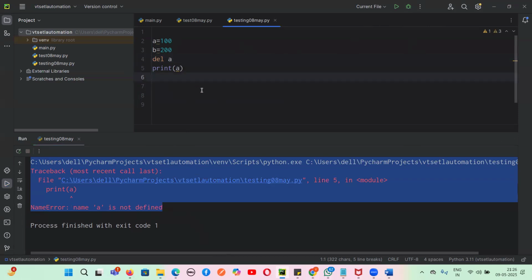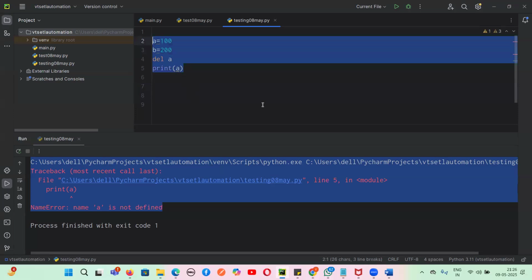Yes or no, guys? So this is how we delete a variable. DEL for delete, then give a space and write the variable name, and then you can delete any variable. Am I clear, guys? How to delete a variable? We use a keyword called DEL, delete, and then we pass the variable name, and that particular variable gets deleted. Am I clear, guys? Tell me yes or no.